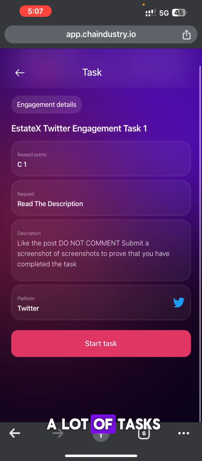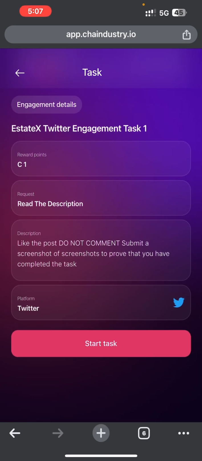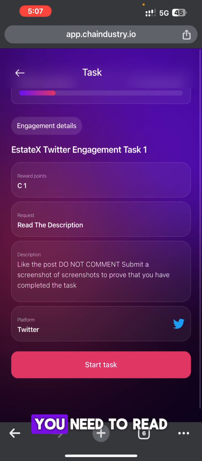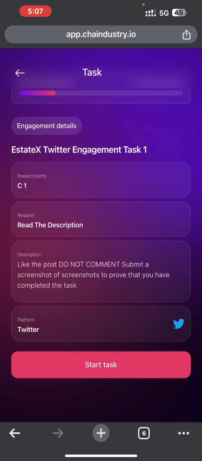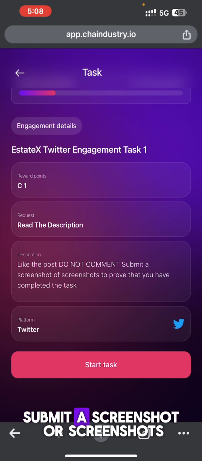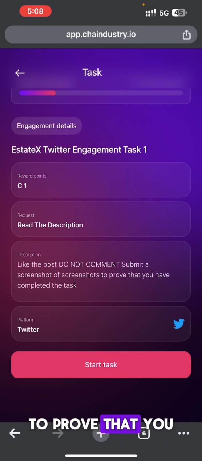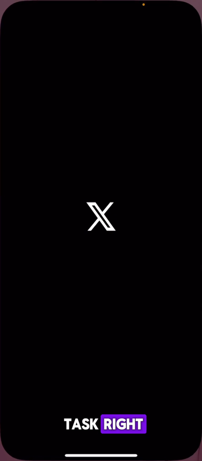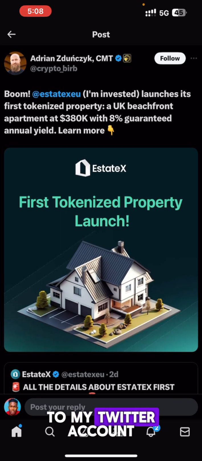So as you can see, there are a lot of tasks on this platform. So to participate in this task, you need to read the description. As you can see, it says, like the post, do not comment. Submit a screenshot or screenshots to prove that you have completed the task. So to start the task, just click on start task, right? And that's taking me to my Twitter account.